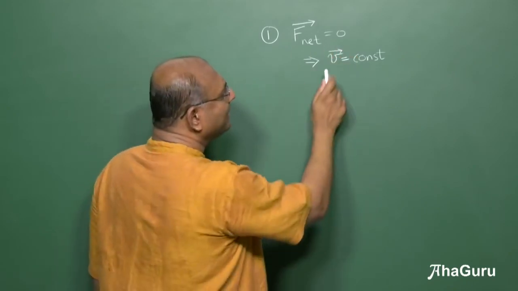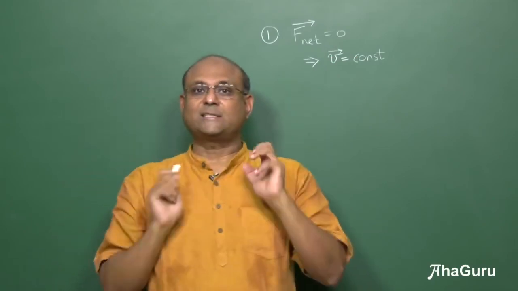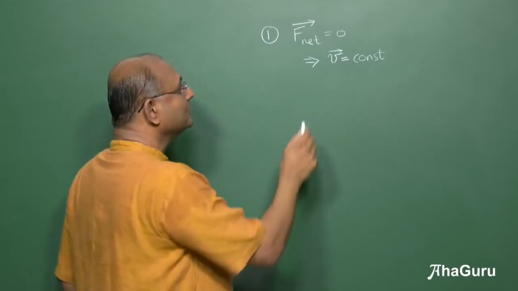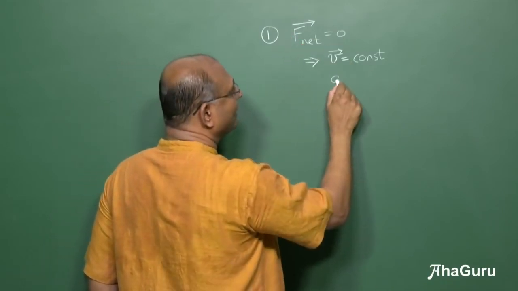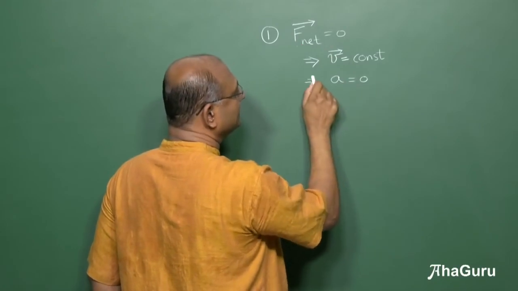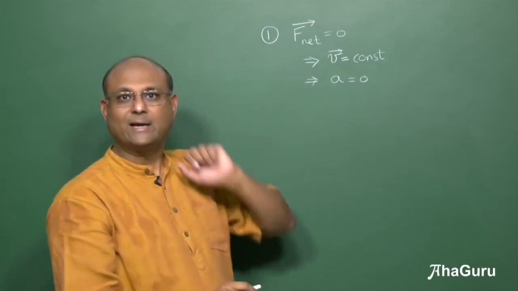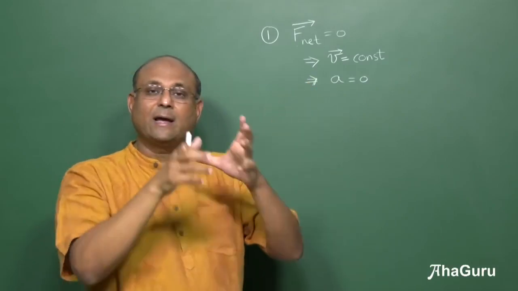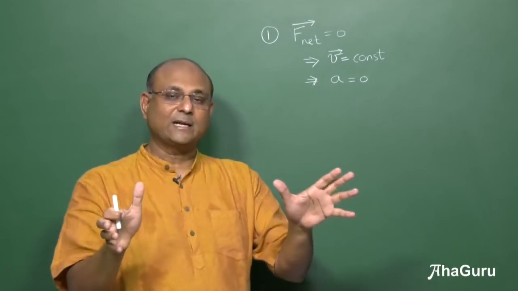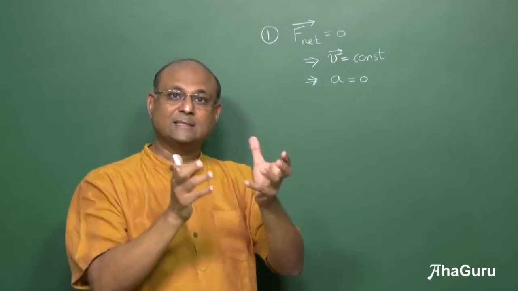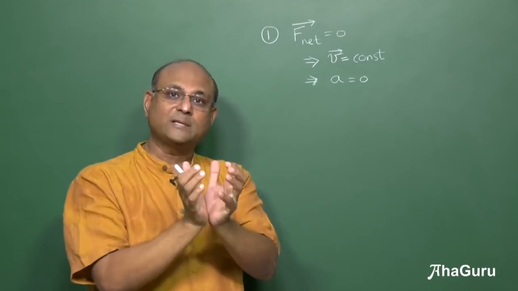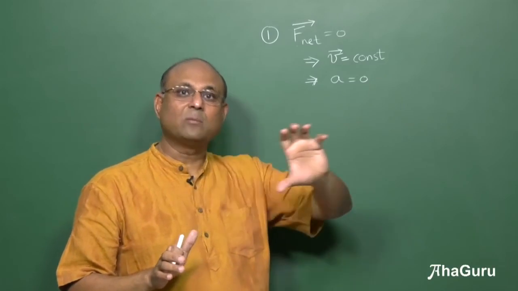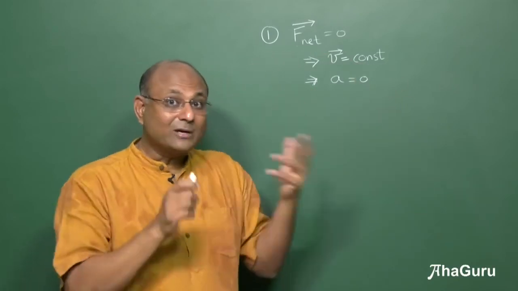Velocity is a constant. But if velocity is not changing, what does it mean? Acceleration is 0. So if net force is 0, acceleration is 0. Is that okay? Clear? Now, this was the first law. So this simply says that for an object with no forces acting on it, or if you have 2, 3 forces and they add up to 0, net force is 0, what does the object do? If it was at rest, it remains at rest. If it was moving, it keeps on moving in a straight line.